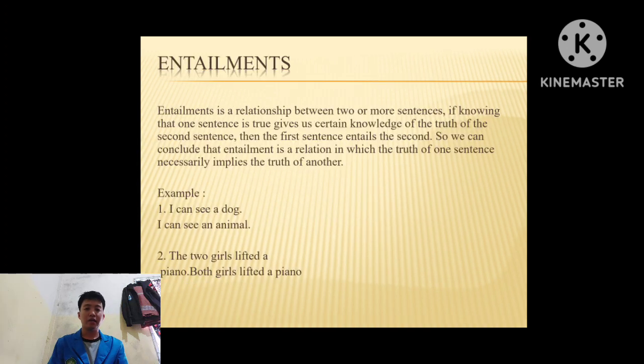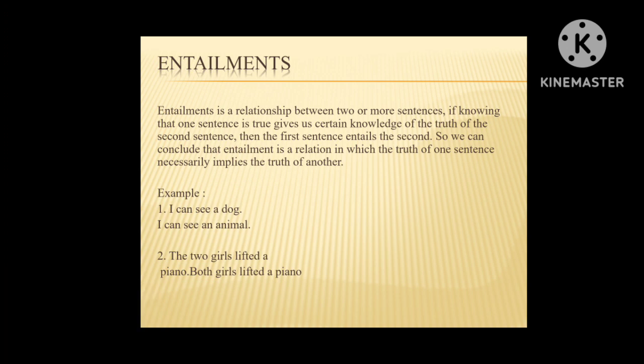Next slide. Entailment. Entailment is a relationship between two or more sentences, where knowing that one sentence is true gives certain knowledge of the truth of the second sentence. Then the first sentence entails the second. So we can conclude that entailment is a relation in which the truth of one sentence necessarily implies the truth of another. As we can see in the example below, first, I can see a dog, I can see an animal. Second example, the two girls lift a piano, both girls lift a piano.